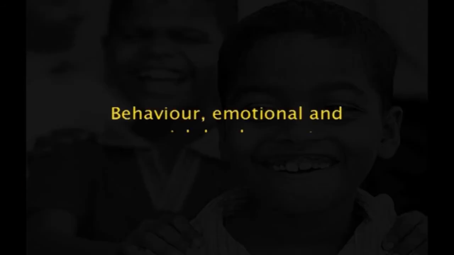Behavior, emotional and social development. The children who have behavior, emotional and social difficulties may be withdrawn or isolated or disruptive and disturbing, and sometimes they may also be very hyperactive. They may lack concentration and have immature social skills. The challenging behavior may arise from other complexes of special needs.